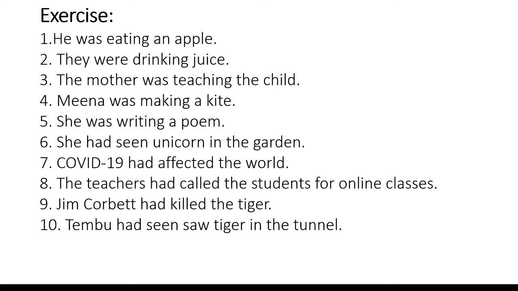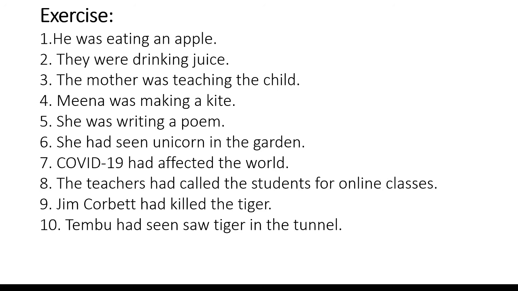Jim Corbett had killed the tiger. In this sentence, Jim Corbett is the subject, had killed is the verb, the tiger is an object. So our answer will begin with the object, that is the tiger. It is followed by had, then it is followed by been, it is followed by the past participle of the main verb, it is followed by by, it is followed by the subject converted into object, that is Jim Corbett. So the correct answer is the tiger had been killed by Jim Corbett.